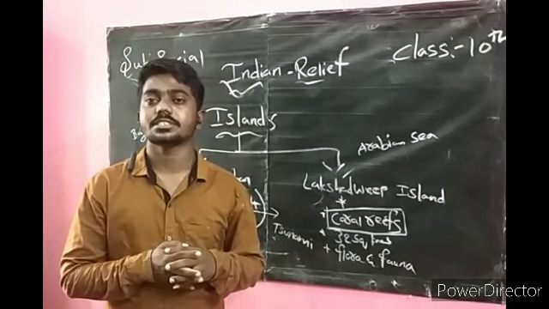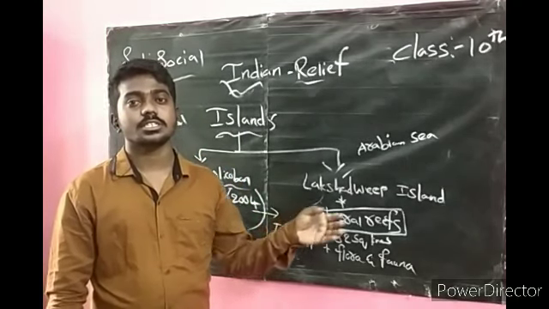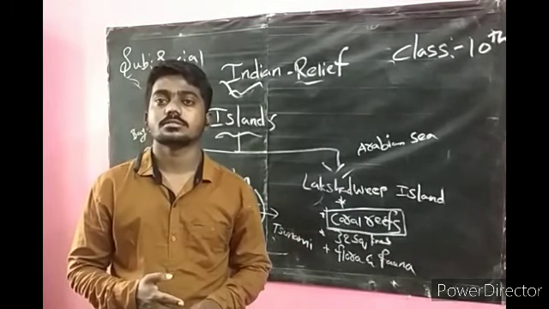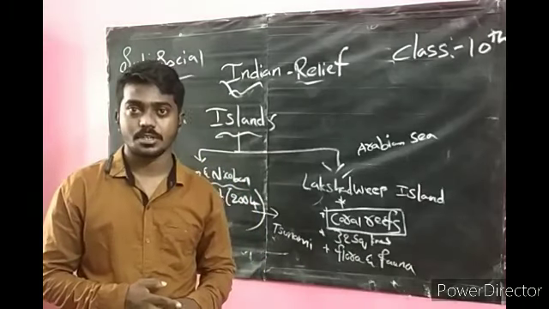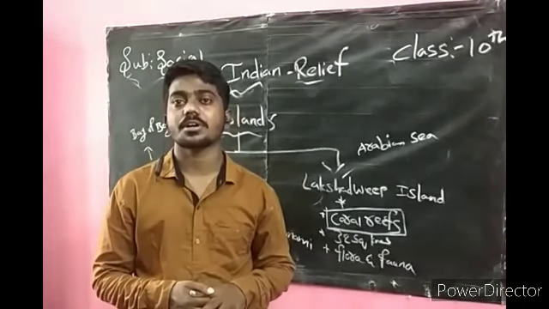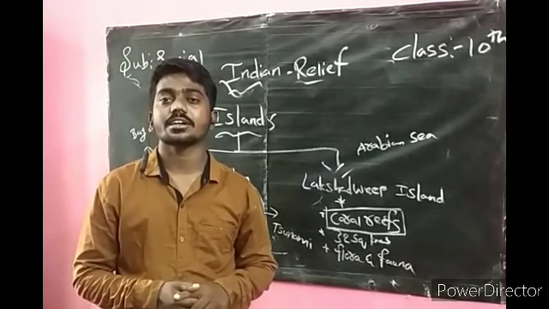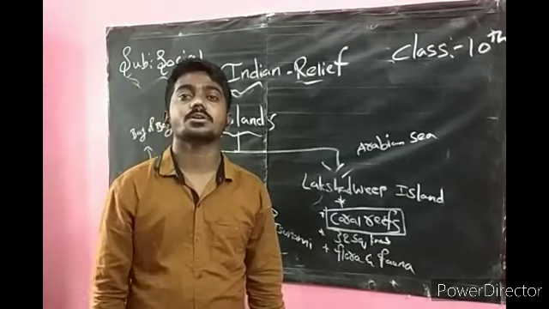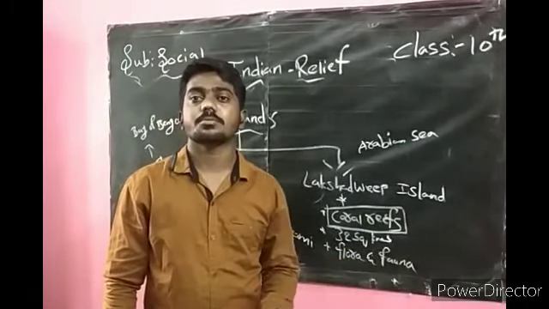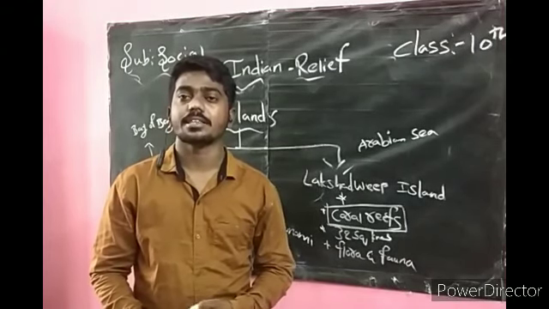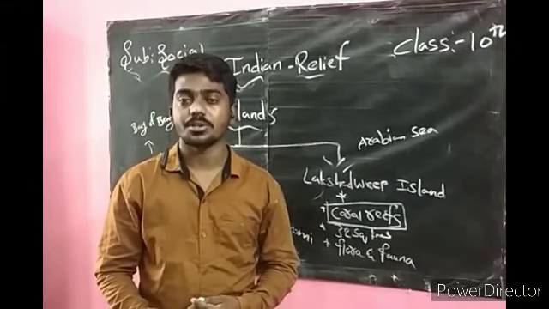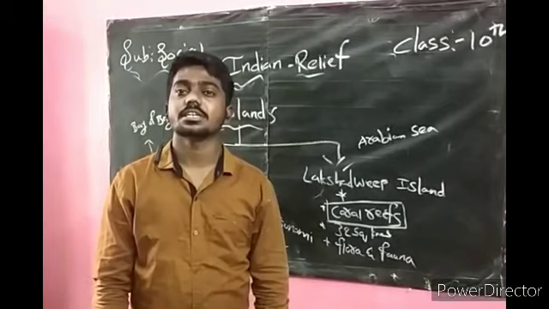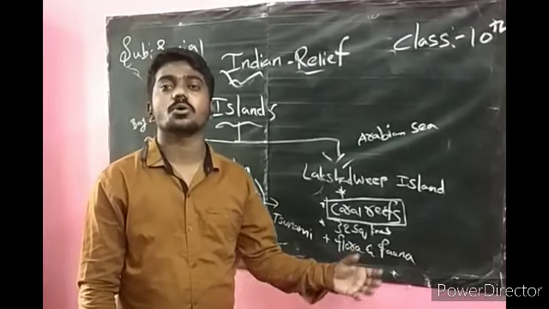Coming to the coastal plains, I already told the western coast starts from the Rann of Kutch, Gujarat, to Kanyakumari in the south. The western coast is divided into three parts. The northern part is called Konkan coast, in Maharashtra and Goa, Kannada coast in Karnataka, and Malabar coast in Kerala. Next, we discussed the eastern coast also. Sarkar coast in Andhra Pradesh, Utkal coast in Odisha, Coromandel coast in Tamil Nadu, Vanga coast in West Bengal, and also we discussed Kolleru Lake, a